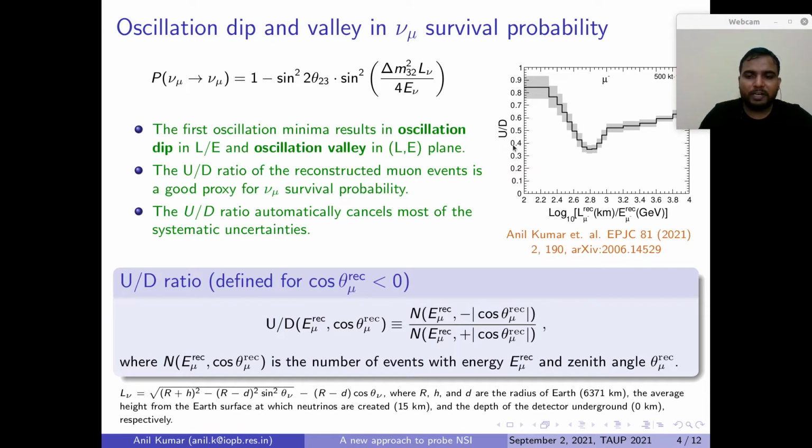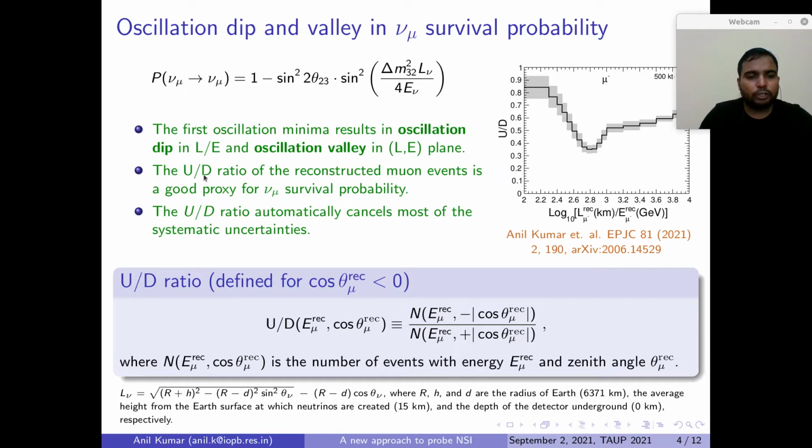by using the U by D ratio as a function of log L by E of reconstructed muon observables. Here the black line shows the average of multiple simulated sets, and the gray band shows the 1 sigma error bar. We can see that within the statistical limits ICAL should be able to observe the oscillation dip.